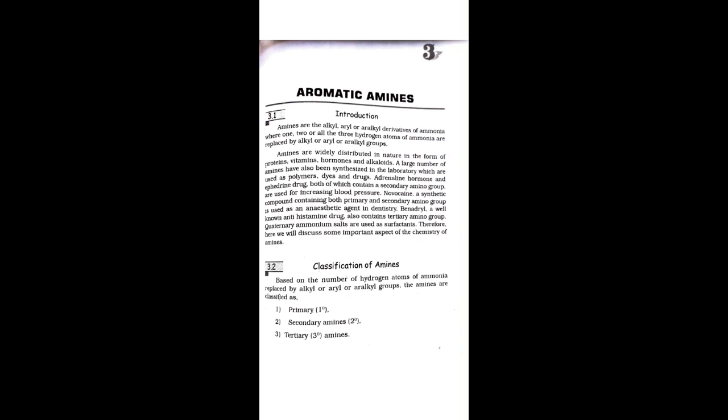What are amines? Amines are the alkyl or aryl derivatives of ammonia. The formula of ammonia is NH3, and in this NH3 we remove 1, 2, or 3 hydrogens.